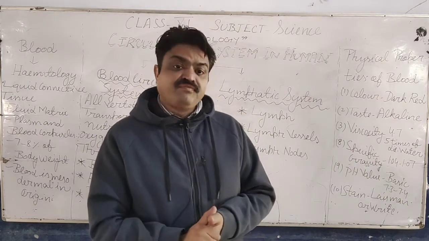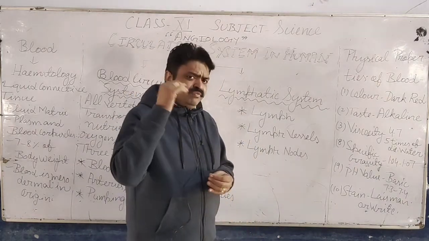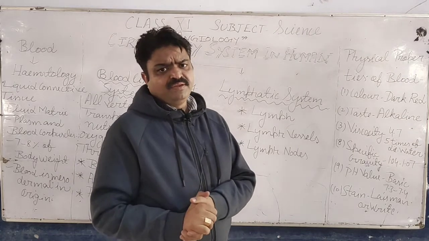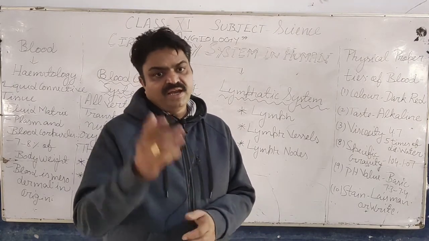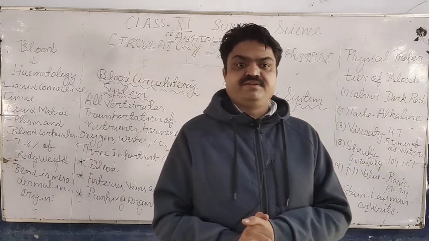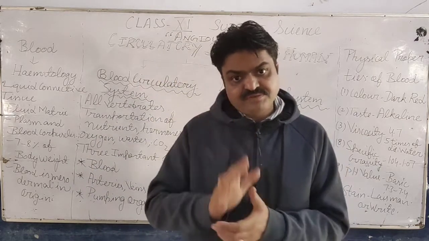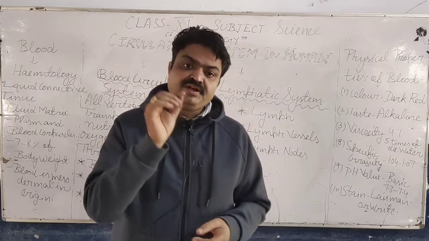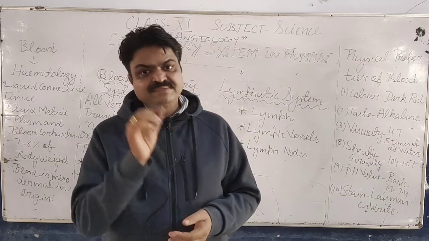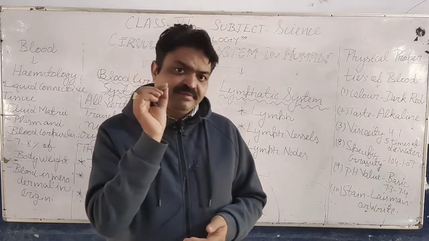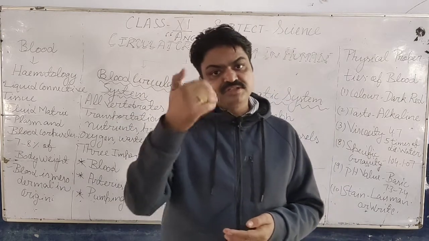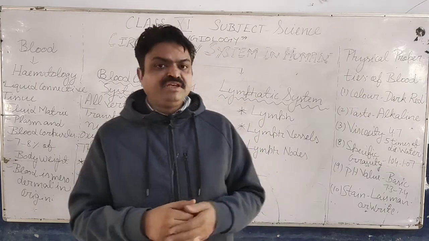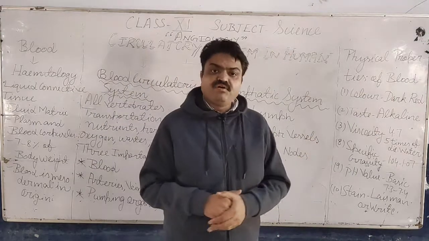Now we come to the stain. It is Leishman stain. Its staining is known as Wright's or Leishman staining or methylene blue staining. So it is about the stain. So these are the physical properties of the blood.